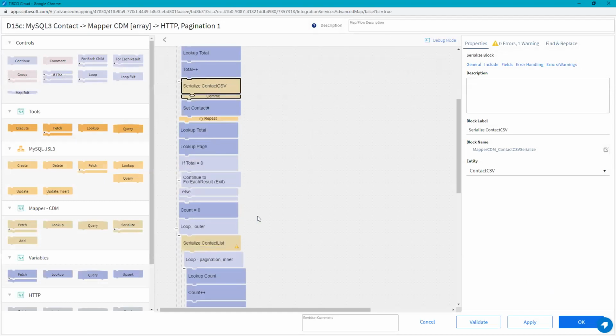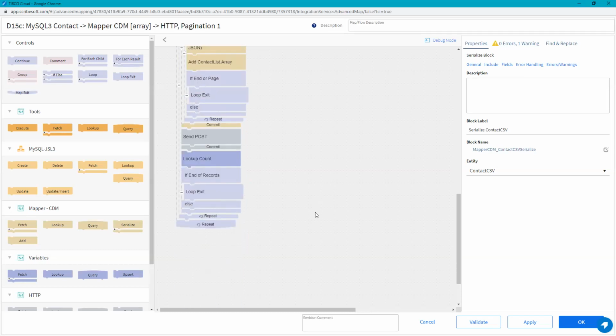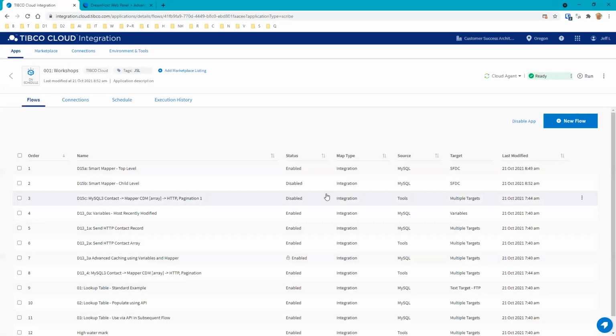Oh, and I actually thought of something too. If you have a CSV string, you can now parse that string using the mapper. So the mapper now gives us the ability to parse a CSV string directly from the mapper. But in this case, we're both serializing it, and then we're going to parse it later on. And when we parse it, everything works exactly the same. We do the parse on that. All right, so those are the functions.